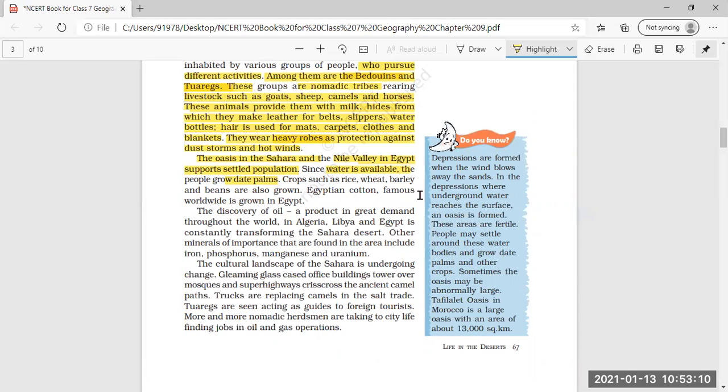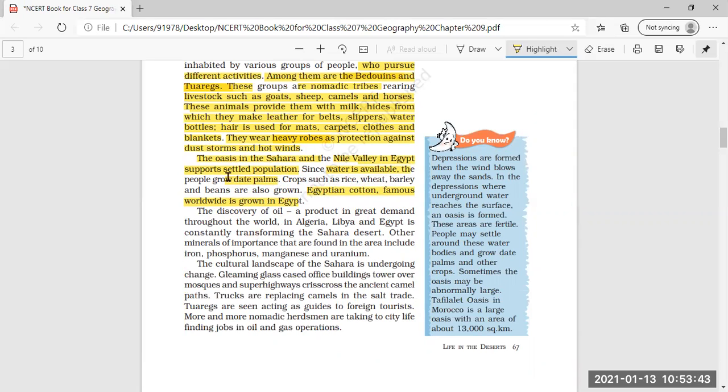Crops such as rice, wheat, barley, and beans are also grown. Egyptian cotton, famous worldwide, is grown in Egypt. Now, which type of cotton is famous worldwide? It is the Egyptian cotton. So you can underline this. Though the vegetation is less and the water is scanty, wherever a little bit of water is found, there is the growth of vegetation and crops.